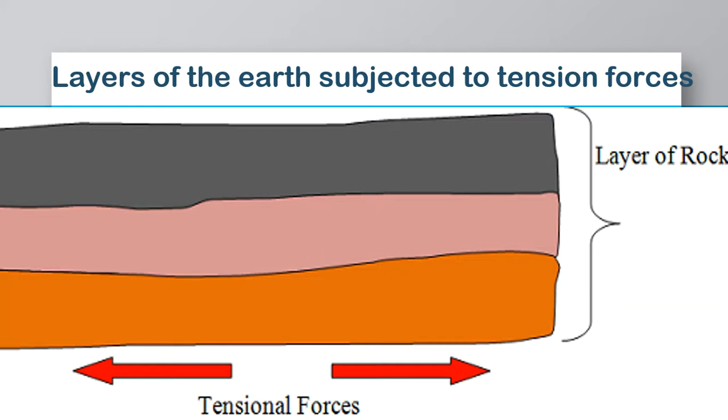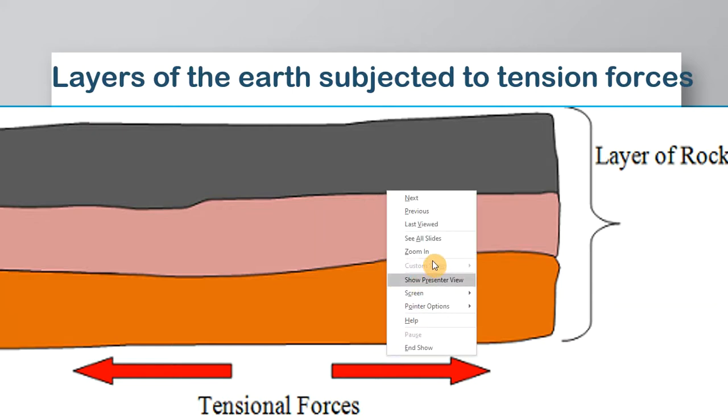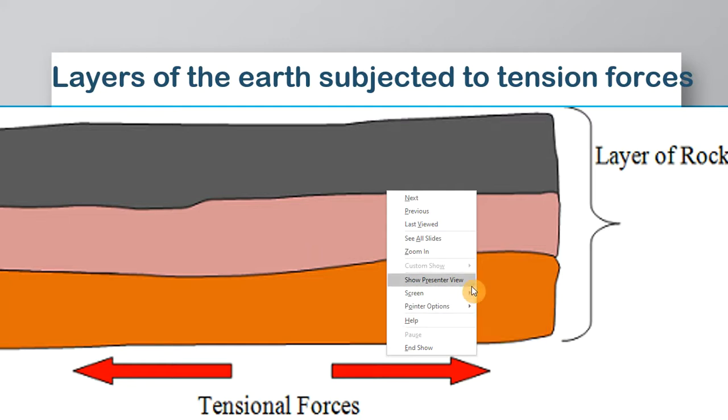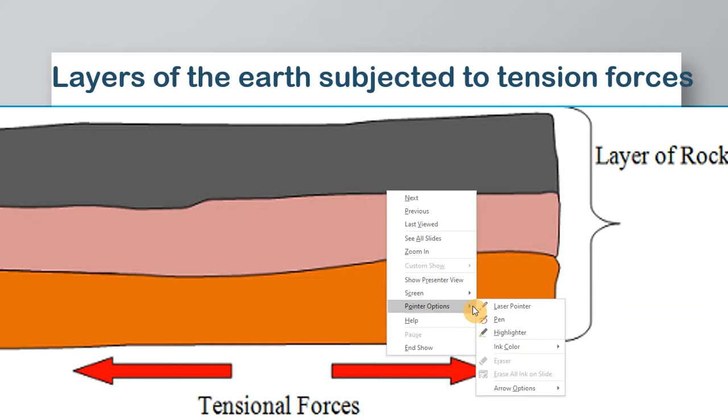If, for example, this is my Earth surface and it is subjected to tensional forces, you see, tensional forces are going to cause, we are having the Earth surface exposed to forces that are pulling away from it.